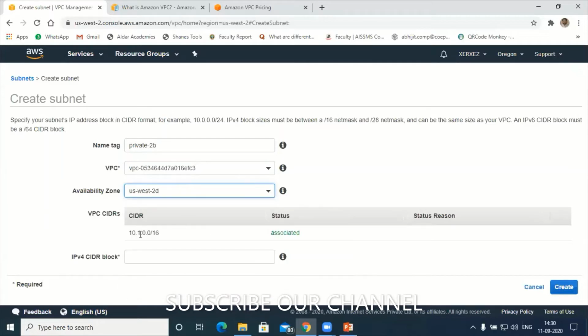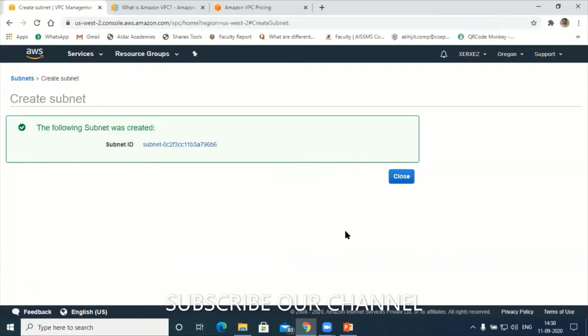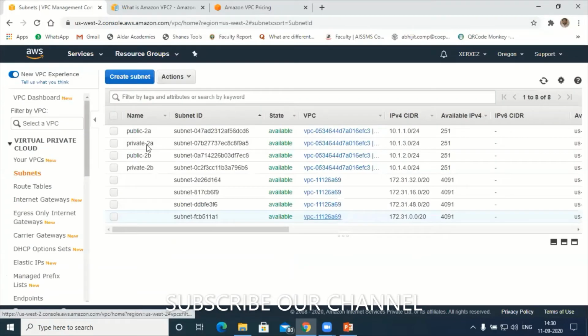So this is my VPC IP, subnet IP assigned: 10.1.4.0/24. That means I have now created four subnets, and I think four subnets are enough. If you want, you can create more. You compare with the number of departments in the company. Understood? So next, after creating the subnets.